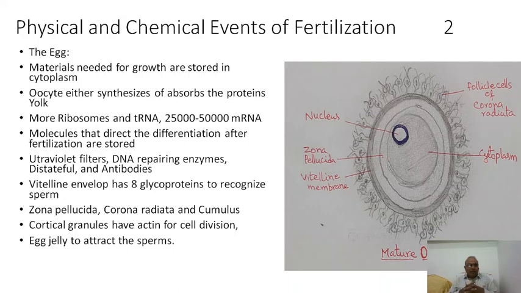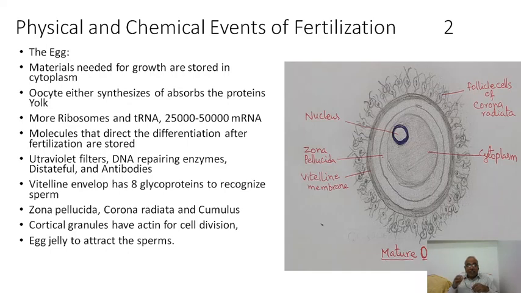The egg is also storing the molecules that direct the differentiation of the cells after cleavages. After the cleavage, several cells are formed, and each cell has to differentiate into a particular tissue. For differentiating, there are some factors, molecules, needed. These molecules are already stored in the egg. Why is the egg cytoplasm more? Egg cytoplasm is more because it is accommodating all the needed particles and molecules for further growth and development.